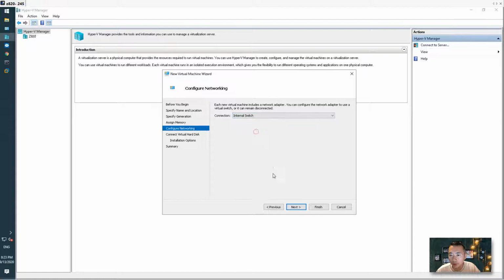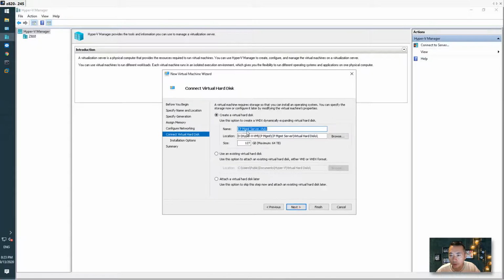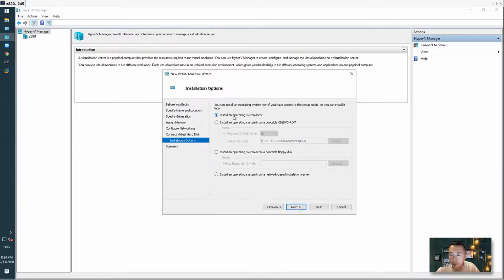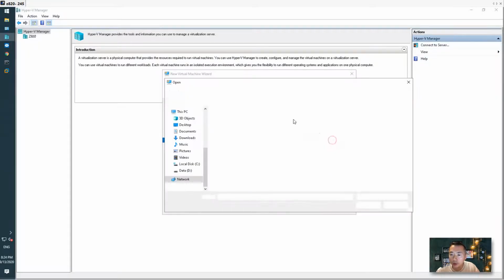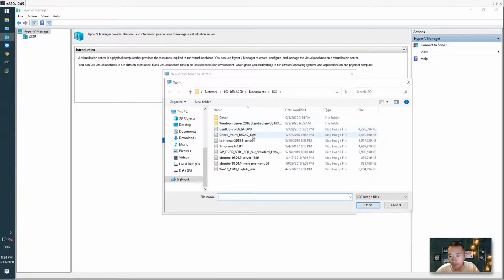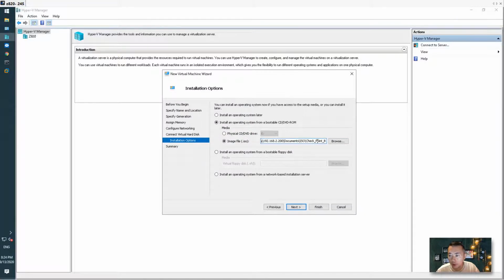So for this one, we're going to use the internal switch. 60 gigabytes for the hard drive should be enough for our lab. We're going to use our downloaded Checkpoint R80.40 image as the boot device.